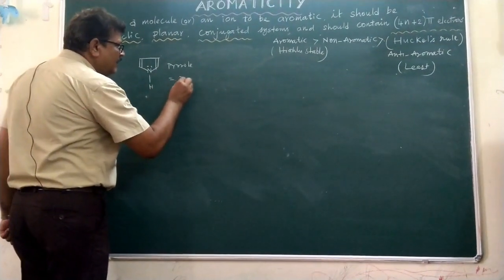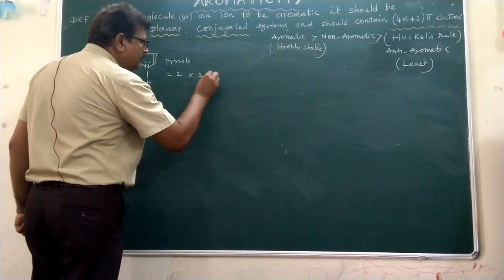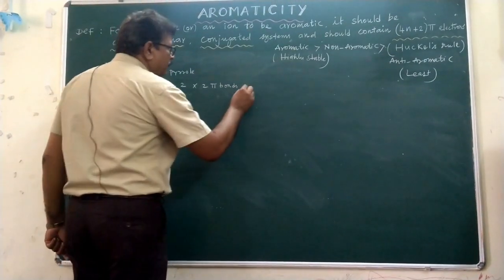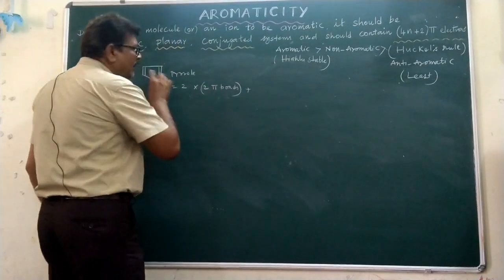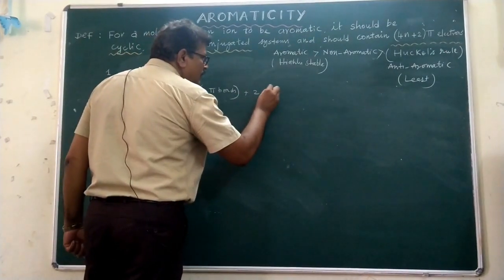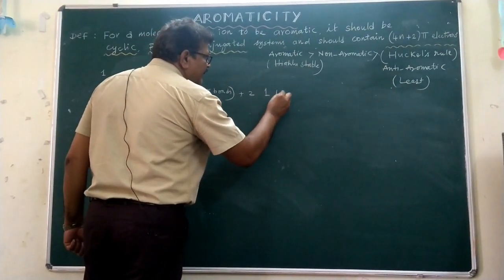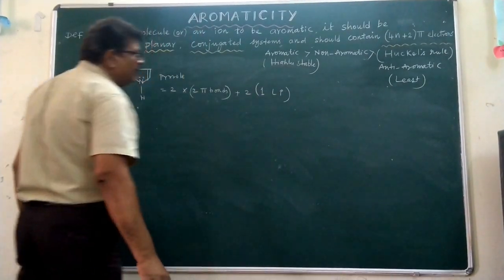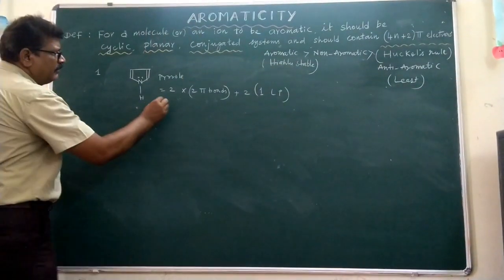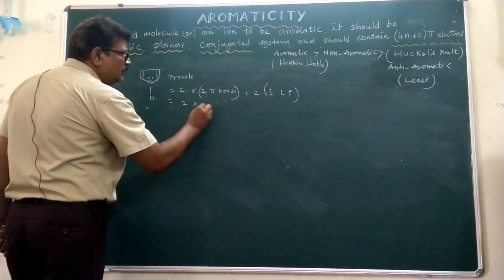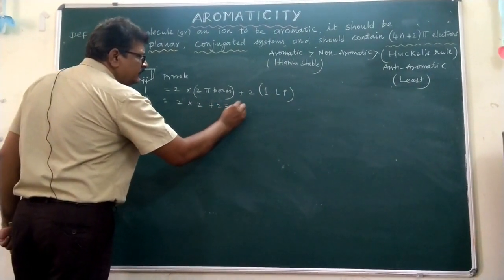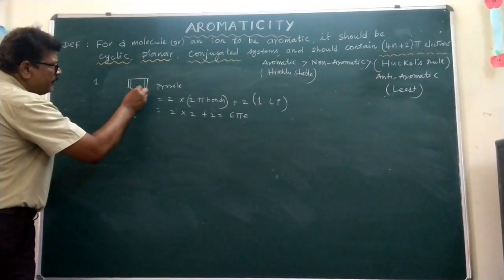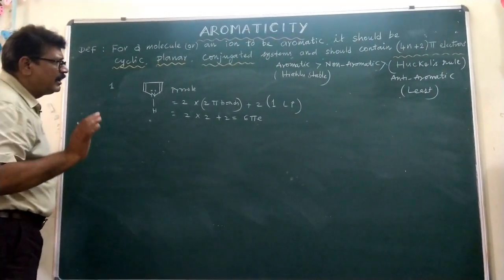Hence, there are 2 into 2 pi bonds plus one lone pair, 2 into 1 LP, that is the one lone pair present on the nitrogen atom. That's why 2 into 2 plus 2, a total of 6 pi electrons are present. Here the lone pair is participating in the delocalization.